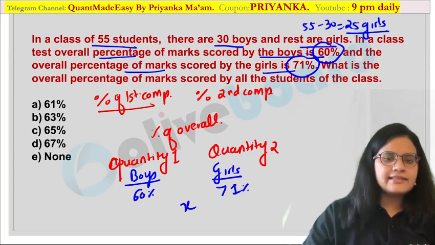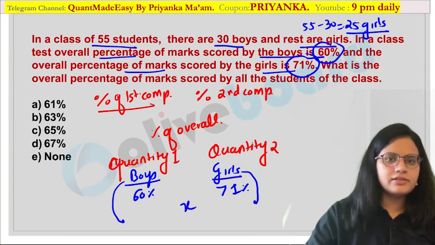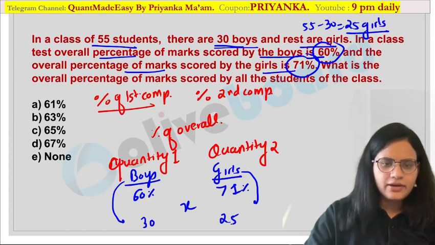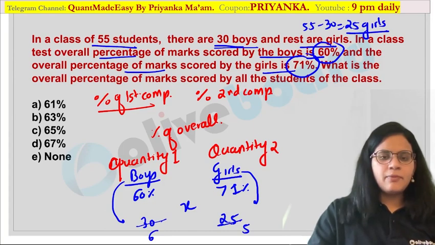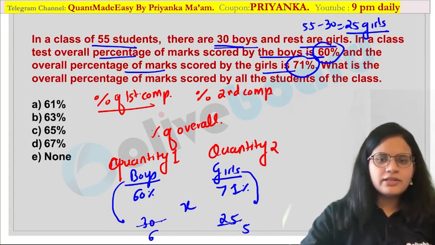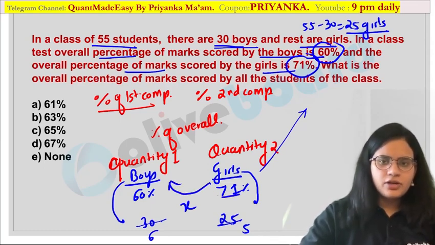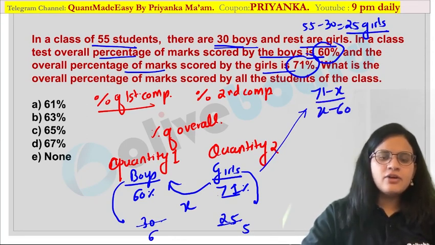Are you getting it? And as I told you, here we write down the number of boys and here the number of girls. How many boys are there? 30 boys. And how many girls are there? 25 girls. So you can calculate the ratio as 6 to 5, that is 30 and 25. Are you getting my point? Now what would be your equation for the alligation? So let me write it here. When we are talking about alligation, we follow this pattern: (71 minus x) upon (x minus 60) will be equal to 6 by 5.